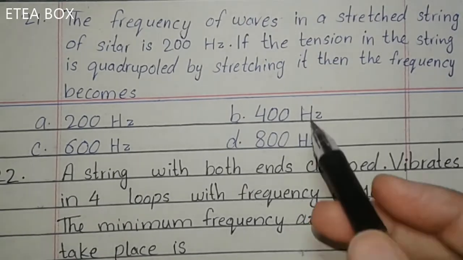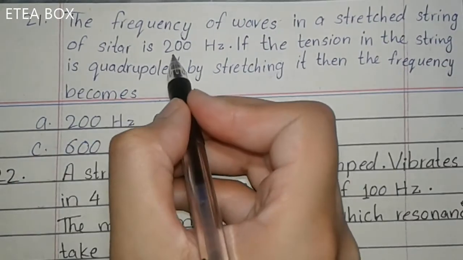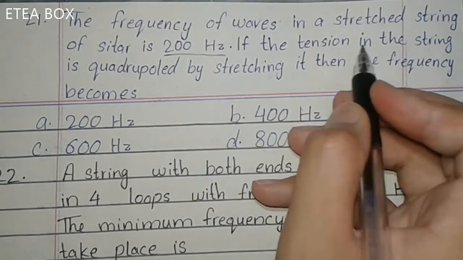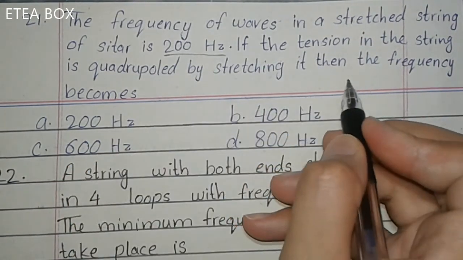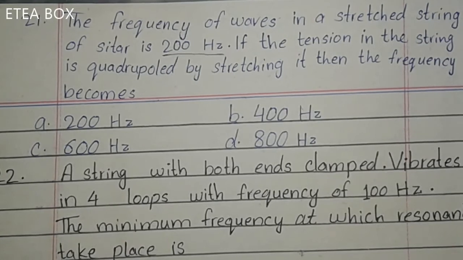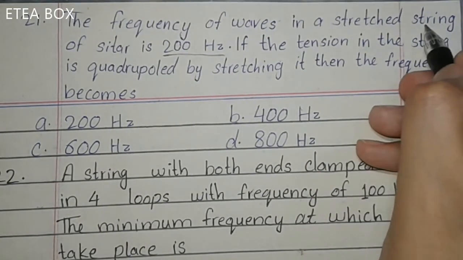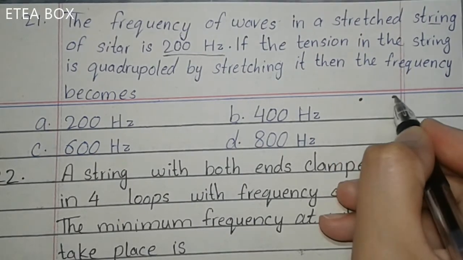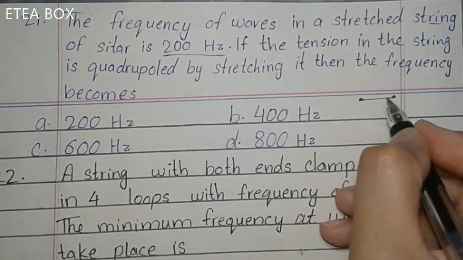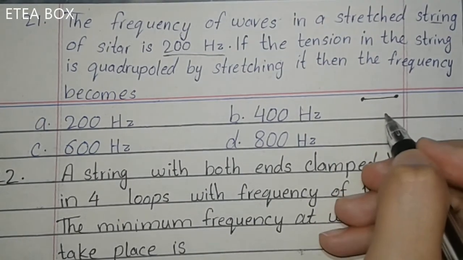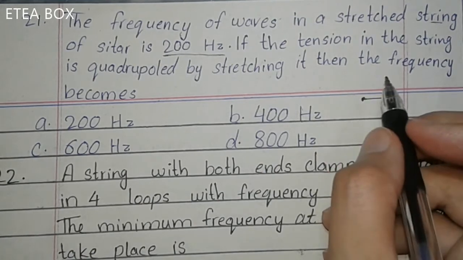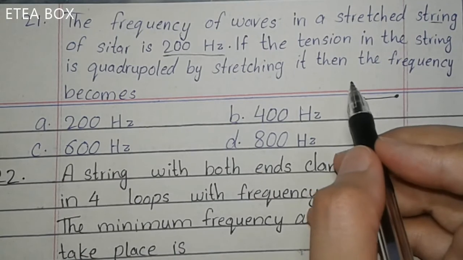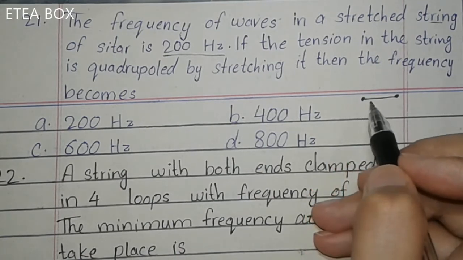The frequency of a wave in a straight string of a sitar is 200 Hz, okay? If the tension in the string is quadrupled by stretching it, then the frequency will become. Now look here, we know that the string of the sitar is clamped at both ends, okay? It is tied at both ends, like a string of a sitar. Now when the frequency is produced, what happened? This will give standing waves, okay? Here the concept of standing waves is applied.